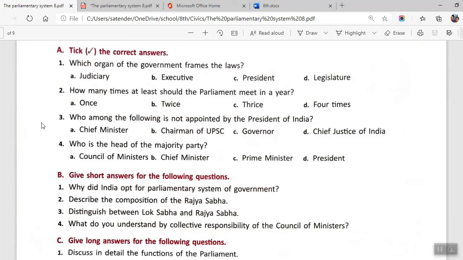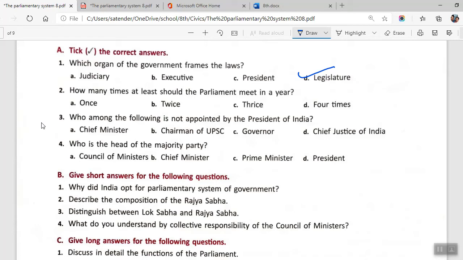So in this case it would be legislature, like I have many times reiterated this thing that the horizontal distribution is executive, legislature and judiciary. Executive is for implementing the laws, judiciary is for adjudicating the laws, and legislature is for making the laws. So the answer would be D in first case.